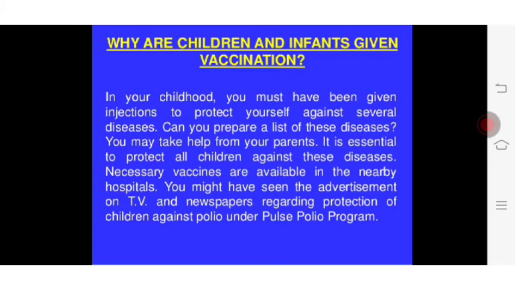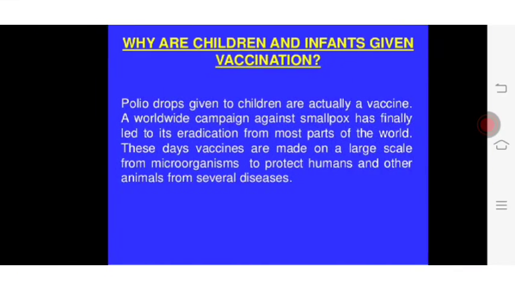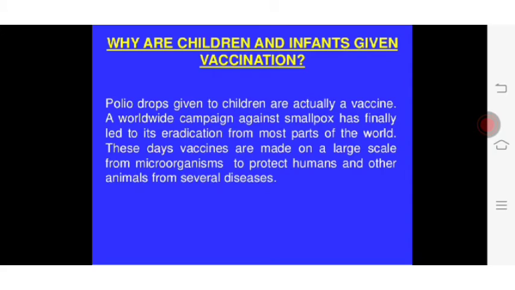Necessary vaccines are available in the nearby hospitals. You might have seen the advertisement on TV and newspapers regarding protection of children against polio under the Pulse Polio program. Polio drops given to children are actually a vaccine.